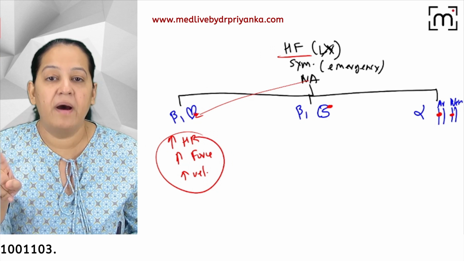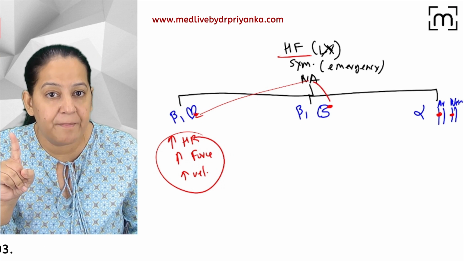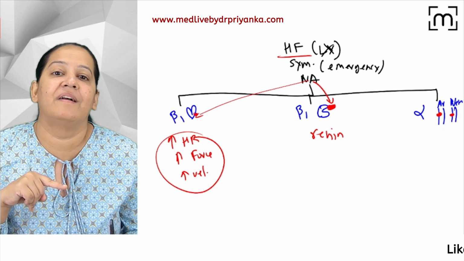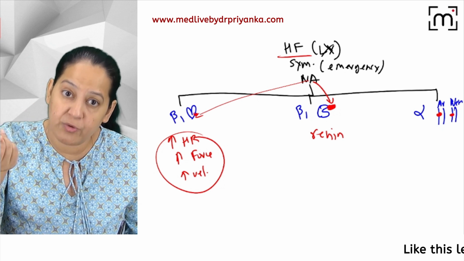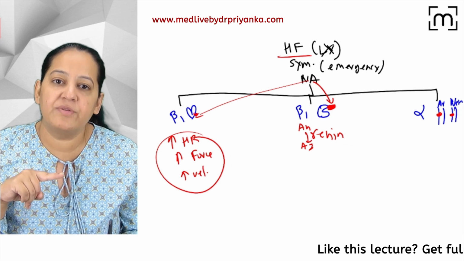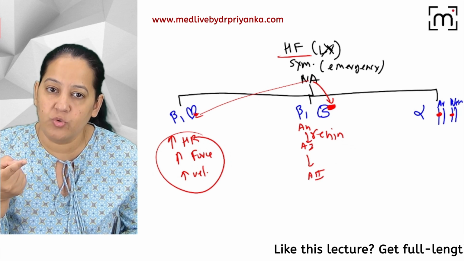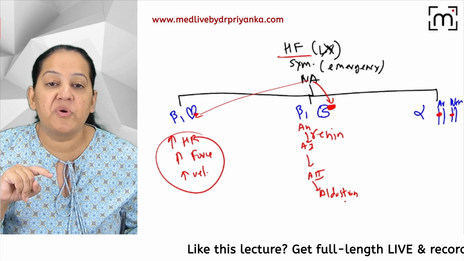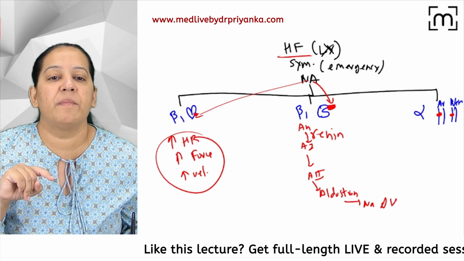This one is good. But when this noradrenaline is coming and binding with the beta 1 receptor of the kidney, it secretes renin in the blood. Renin converts angiotensinogen to angiotensin 1, angiotensin 1 gets converted to angiotensin 2. Angiotensin 2 causes release of aldosterone, and aldosterone causes sodium and water retention.